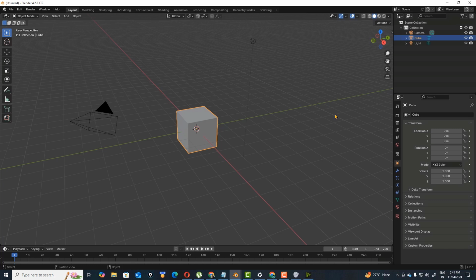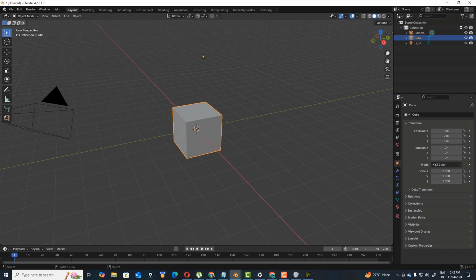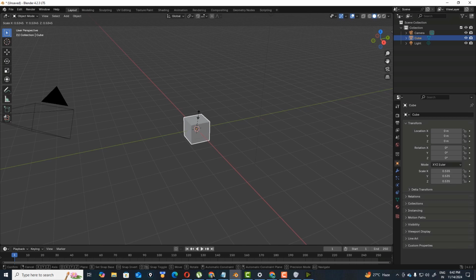Today we are going to discuss box modeling. When you open Blender, by default you can see this mesh is a cube. You can scale up and scale down by pressing S. Here I'm going to scale down.